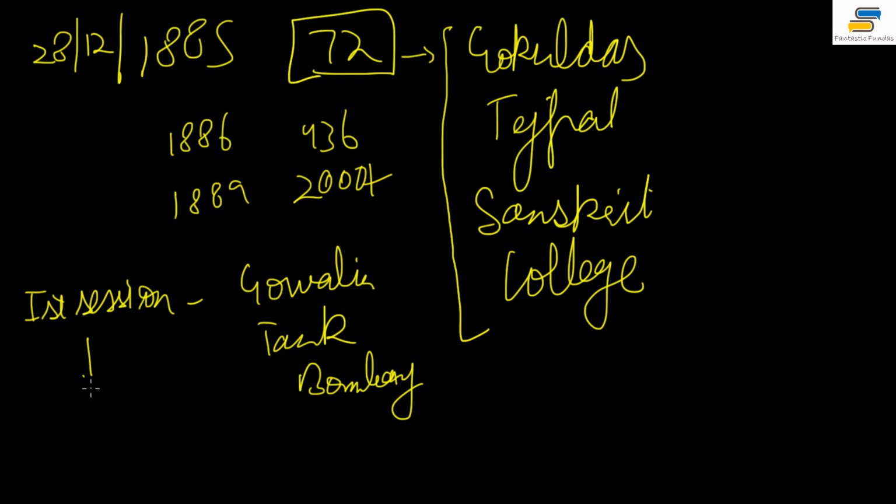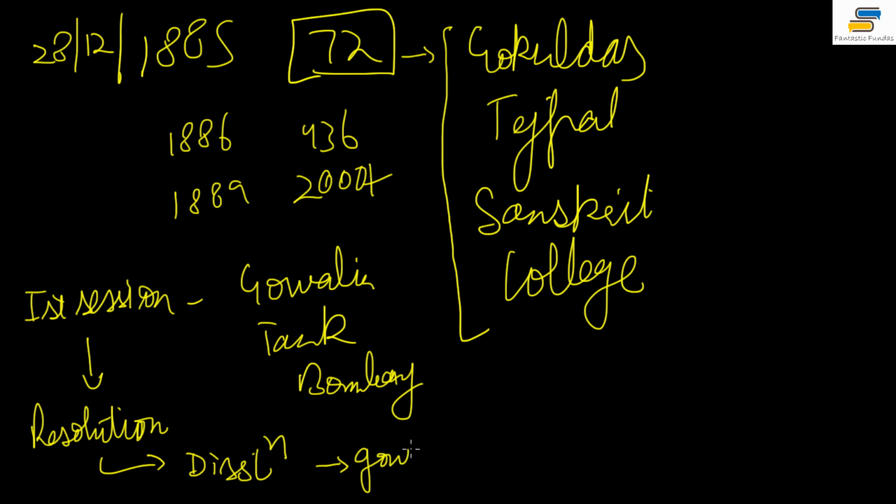When the Congress was made, in their first session, they adopt a resolution. When you meet, what do you do? You pass a resolution: we'll do this, we'll do that, or we condemn this, we appreciate that. So they passed a resolution expressing dissatisfaction with the current system of governance, and they demanded reforms in the council.